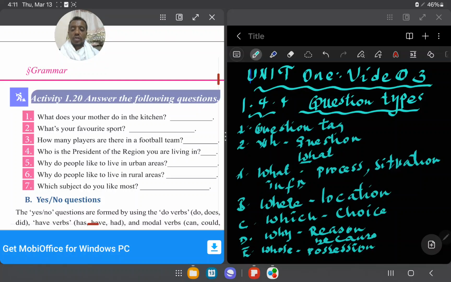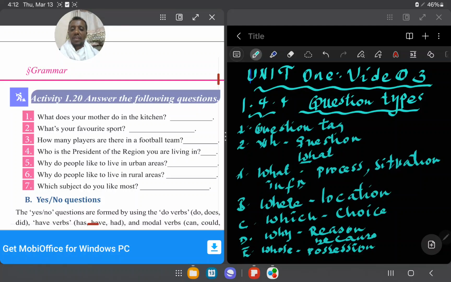What does your mother do in the kitchen? For example, each of you will give a different answer. If you are asked what your mother does in the kitchen, it differs for everyone. It's different, but what does your mother do in the kitchen? We say what does, we don't say how does. So it is asking what she does, and it will have an answer. We can say what is being done. What does your mother do in the kitchen? It means you can say, for example, bakes bread. She's baking bread, if currently. Or if asked about what she does naturally, always, bakes bread.